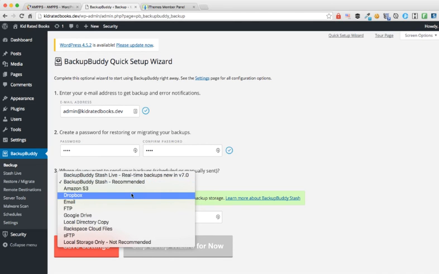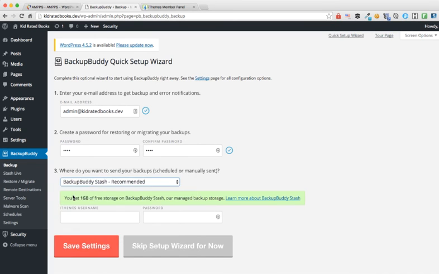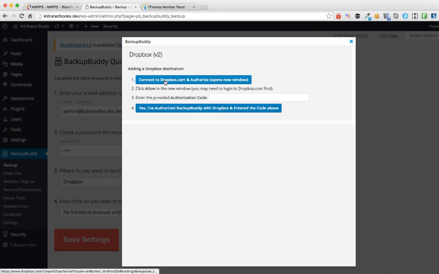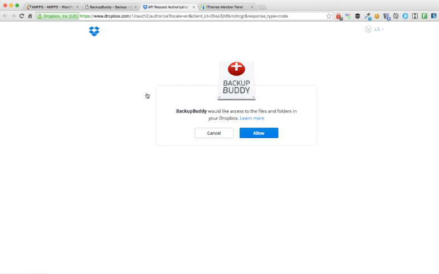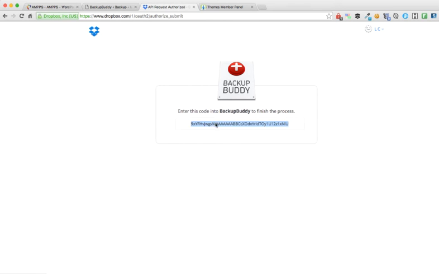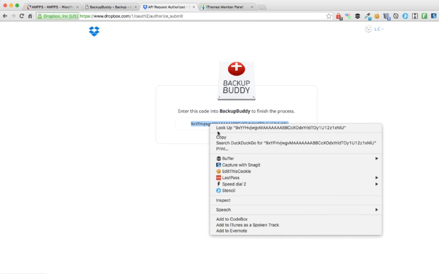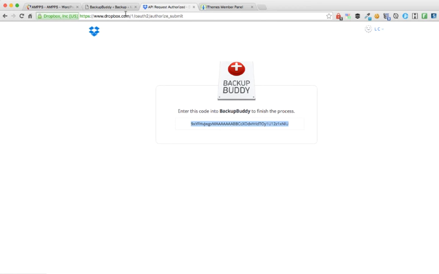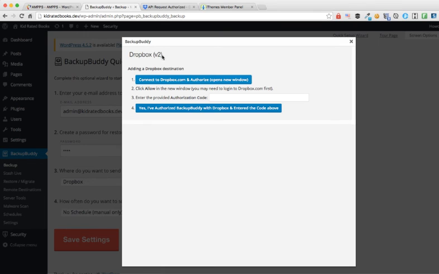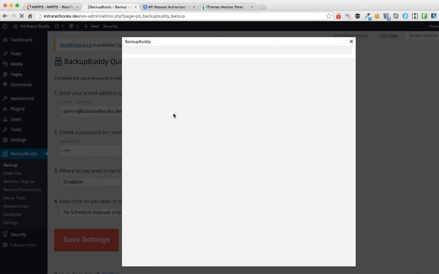If you have Dropbox, you can go ahead and click Dropbox. And I'll show you how to do that right now, because most people do have Dropbox. We click that and we click Connect to Dropbox. It will ask for an authorization. We click Allow, and then it will spit out this code for you. Now copy the entire length, and we need to come back over here to our WordPress site and paste that in here. And yes, I've authorized Backup Buddy.